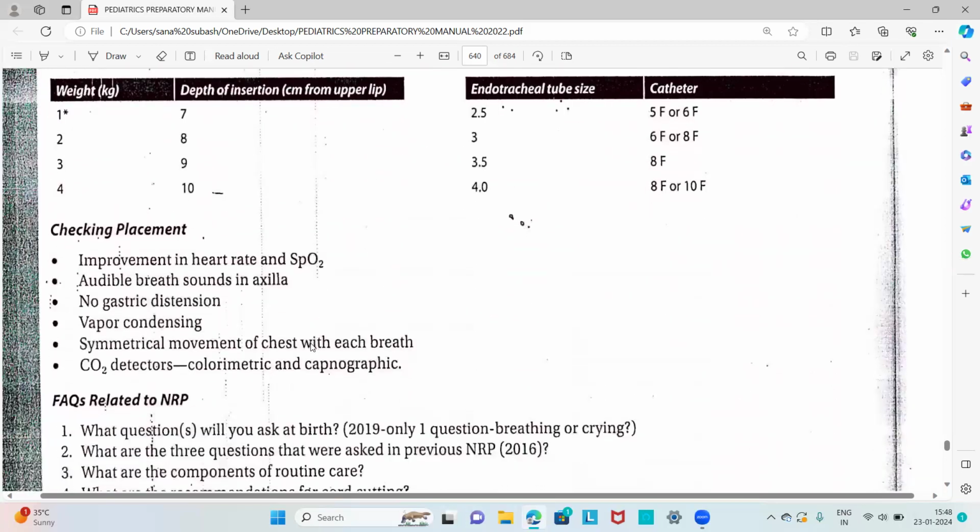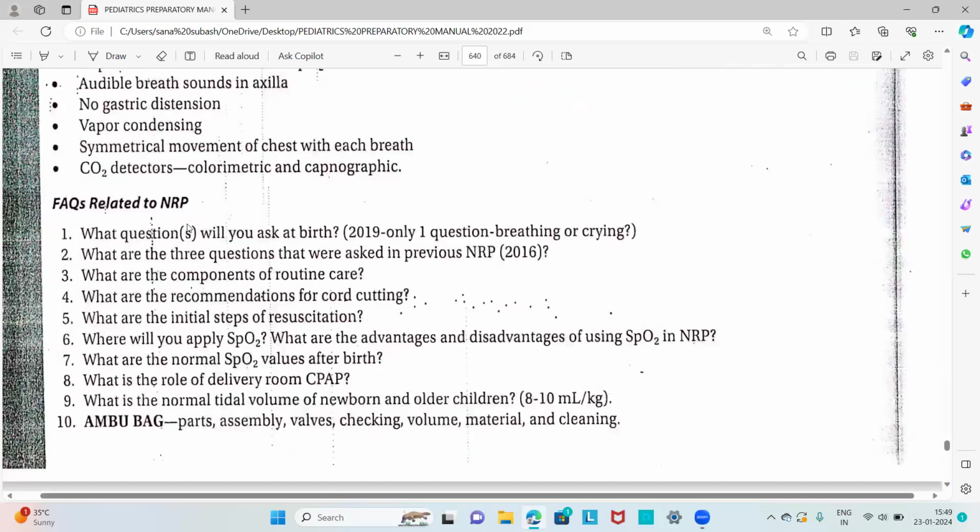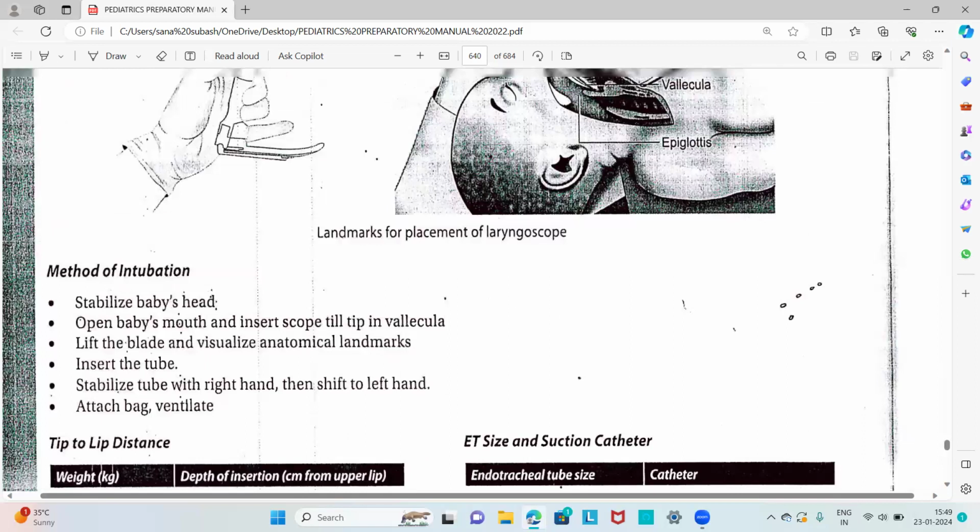To check whether the endotracheal tube is adequately placed, we look for improvement in heart rate and SpO2, audible breath sounds in the axilla, no gastric distension, vapor condensation, symmetrical movement of the chest with each breath, and carbon dioxide detectors, that is colorimetric and capnography. So that is all regarding checking the placement of the endotracheal tube with the help of the laryngoscope. That is all regarding the laryngoscope. So thank you.